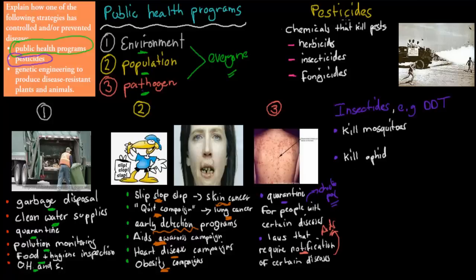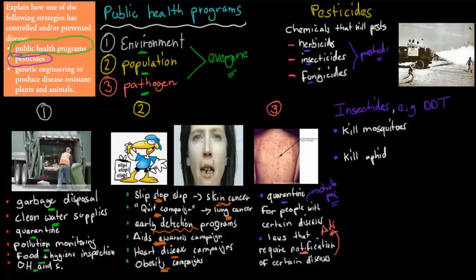We've got the pesticides. These are chemicals that kill pests. So for example, your herbicides, your insecticides, and your fungicides. So all of these are examples of pesticides, right? Again, pesticides are just chemicals that are designed to kill pests. So for example, when you go into your kitchen cabinet and you bring out that spray that kills cockroaches, that's a pesticide. It kills a pest because a cockroach is considered to be a pest.